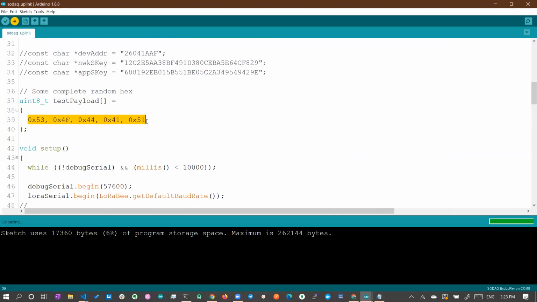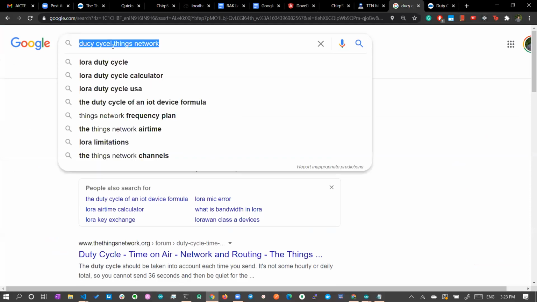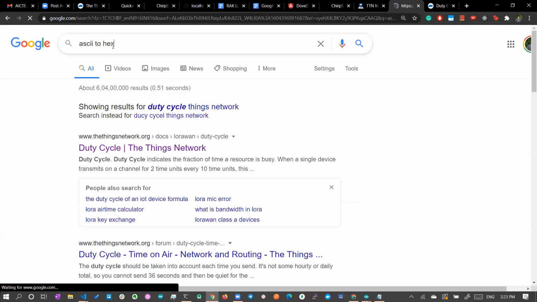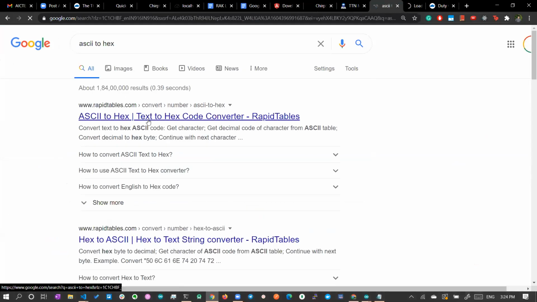All the data sent through the LoRaWAN network is hex data. So even if you have 1 or hi or hello, you have to convert it to hex data. Let's say you wanted to send hello. There you have to use an ASCII to hex converter. Either you can use a custom converter in the Arduino code, or else